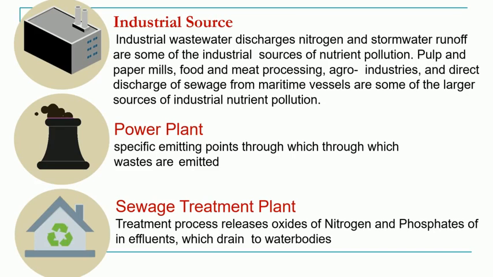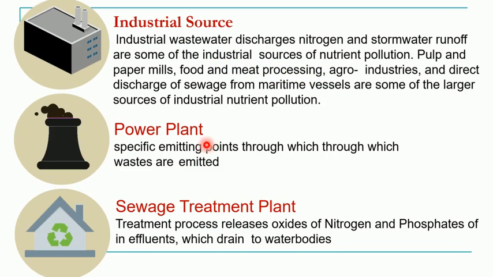In industries, different types of chemicals are used, like in pulp and paper mill industry, food and meat processing, agro industries. They discharge a large amount of sewage. This wastewater has a large amount of nitrogen and phosphates, which will be introduced into the aquatic ecosystem. If the sewage treatment is not carried out, it will result in eutrophication.